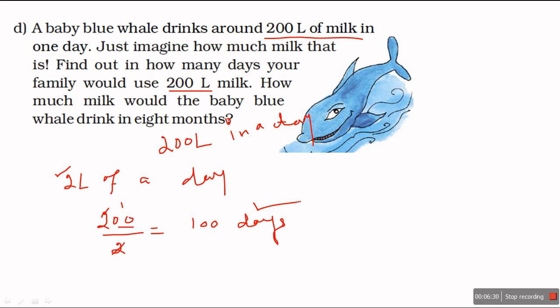So you can think how large an amount it is. If your family is consuming more than 2 liters of milk, you can comment how many days you require to finish the 200 liters.